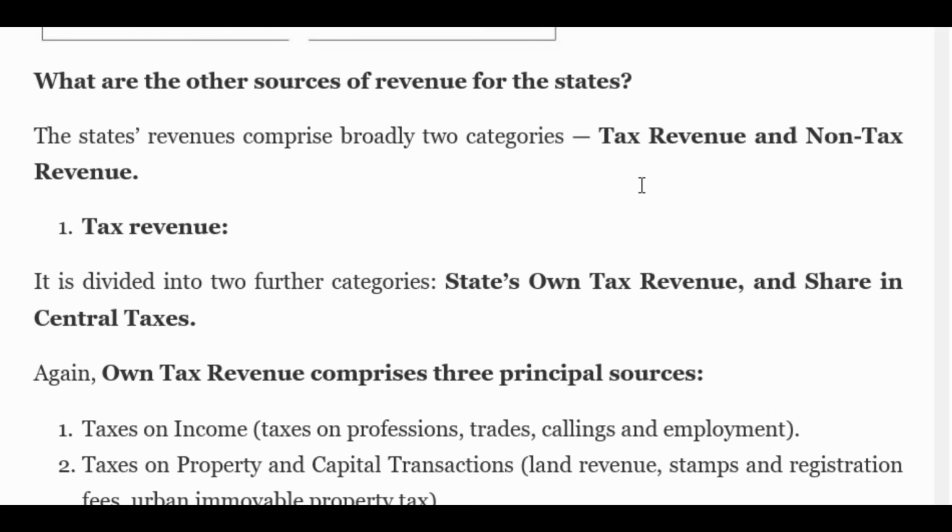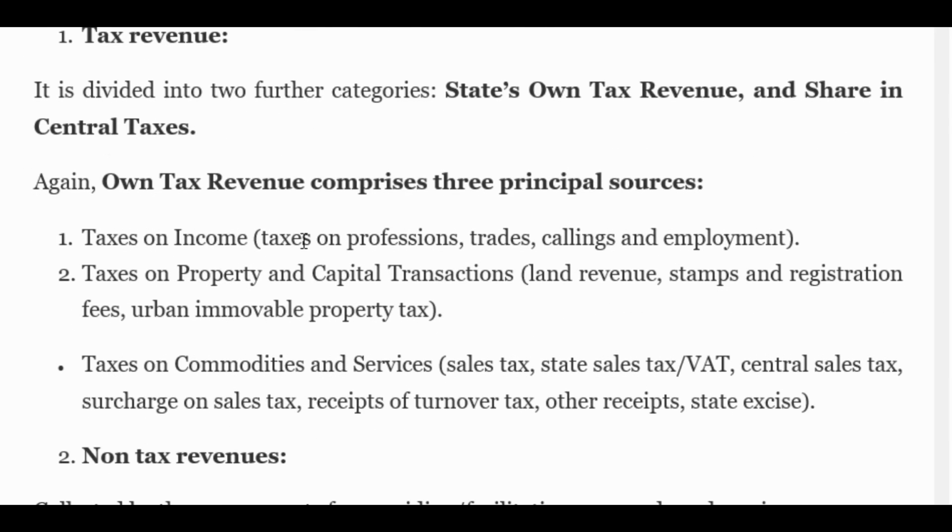Now, what are the other sources of revenue for the states? State revenues comprise broadly of two categories: tax revenue and non-tax revenue. Tax revenue covers all the revenue which the state government earns by taxing people, and non-tax revenue is what the state government earns through non-taxing. So, what is it? Let's learn that.